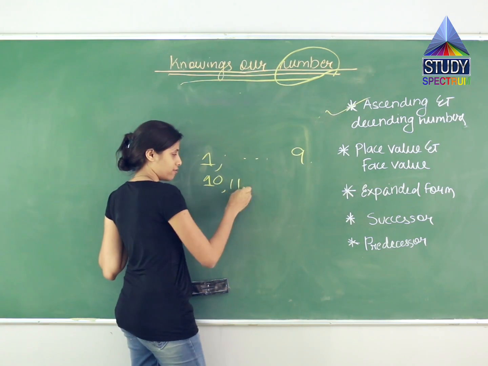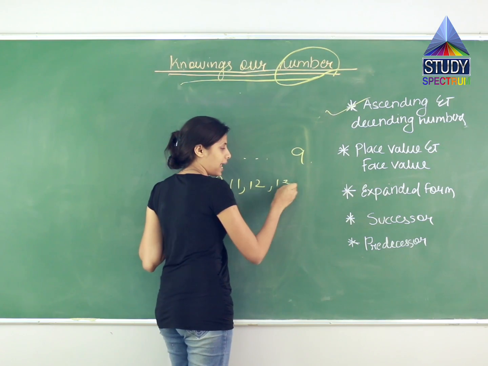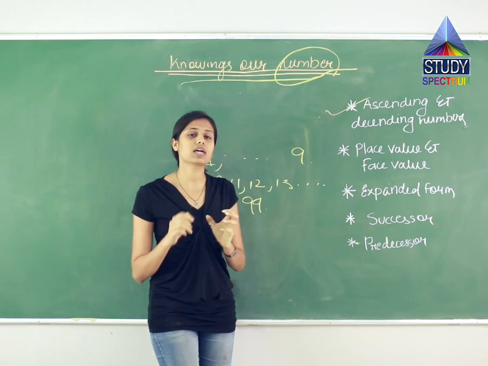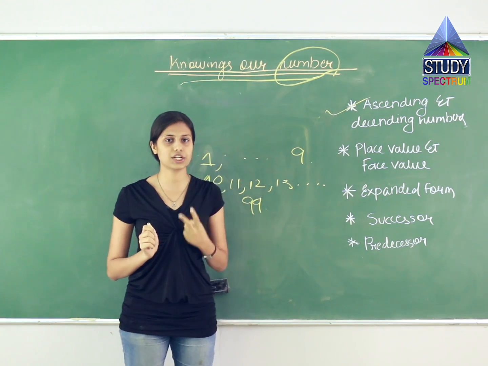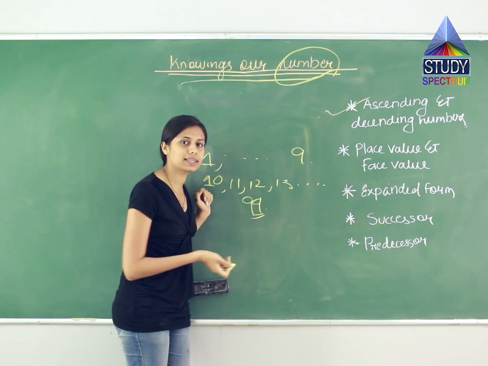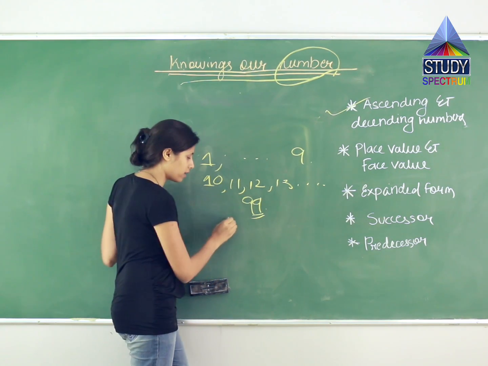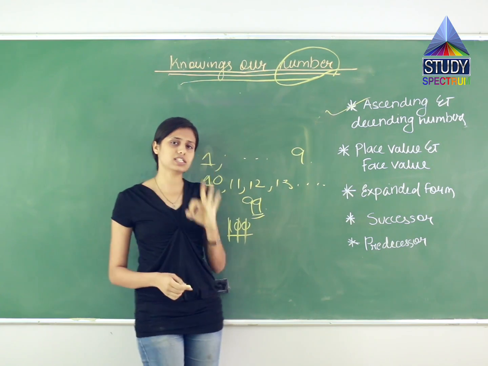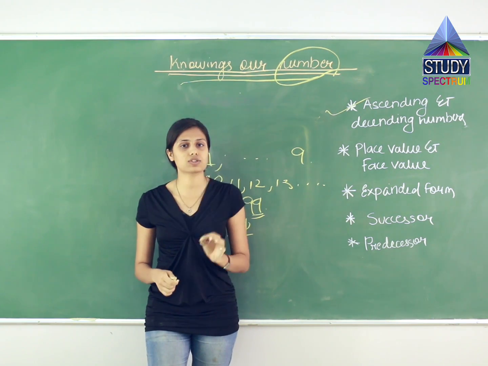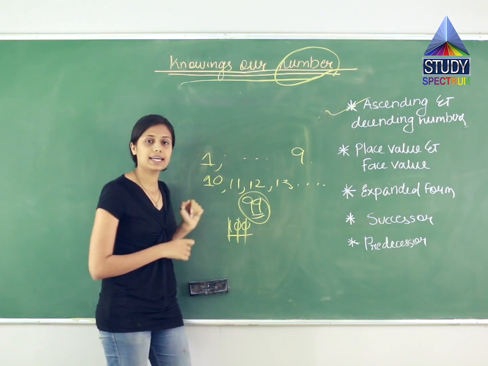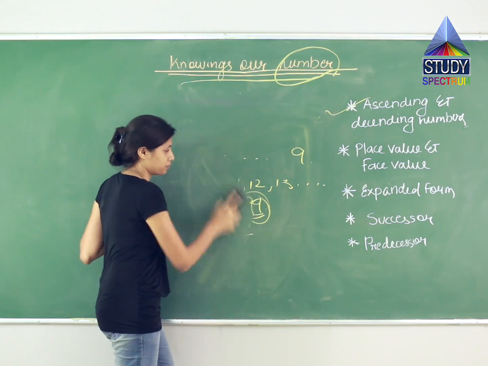Then 11, 12, 13 and so on till 99, which is the biggest 2-digit number. It is 99 because after 99, what comes in the number line? It comes to 100 and 100 is what? 1, 2, 3. A 3-digit number. So which is the largest 2-digit number? It is 99. So let us write.